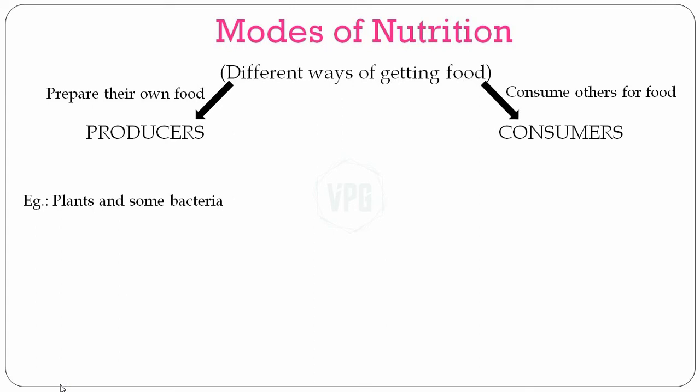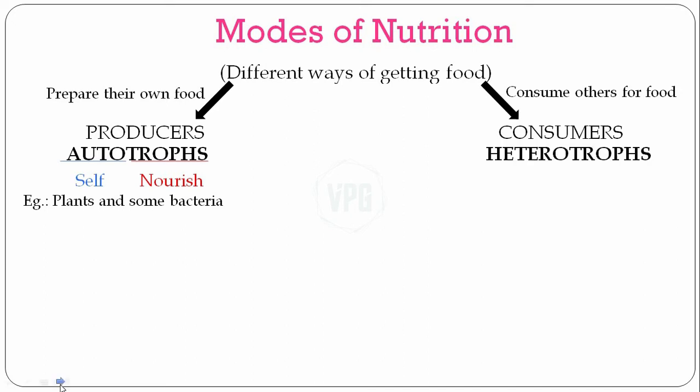So, the biological name of producer is autotrophs. The word auto means self and troph means nourish. So, this means they can self nourish. They can make their own food. They can feed themselves. On the other hand, consumers' biological name is heterotrophs. The word hetero means others. Trophs means nourish. So, like the name says, they can't self nourish. They rely on others to nourish themselves.